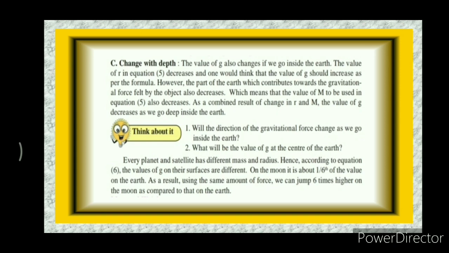Every planet and satellite has different mass and radius. Hence, according to equation 6, the value of g on their surfaces is different. On the Moon, it is about 1/6 of the value on the Earth. As a result, using the same amount of force, we can jump 6 times higher on the Moon as compared to the Earth.